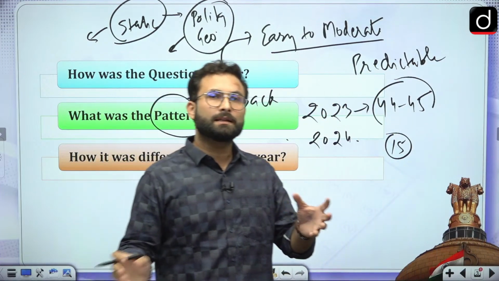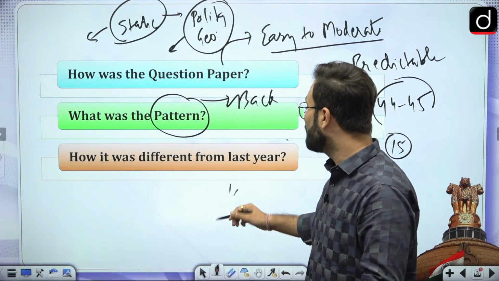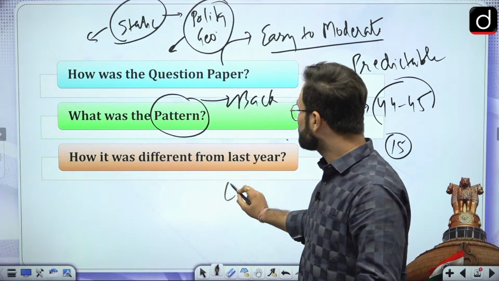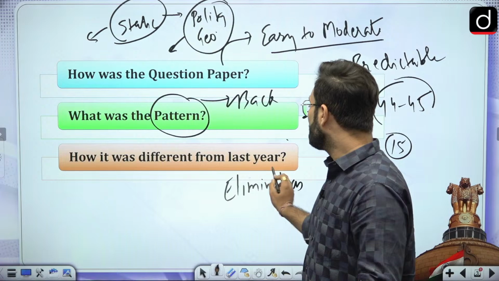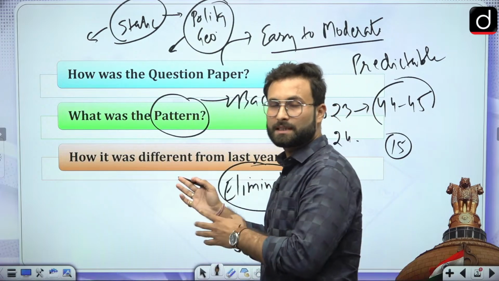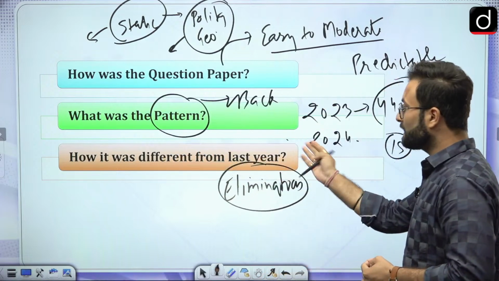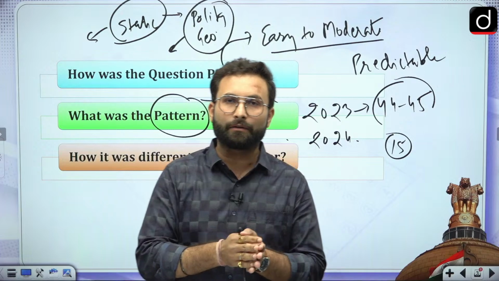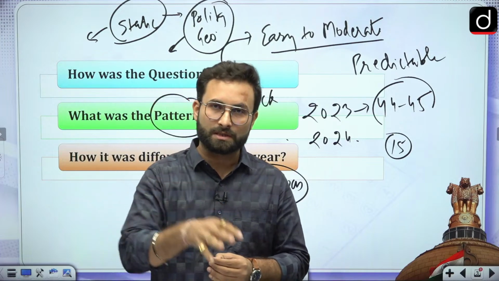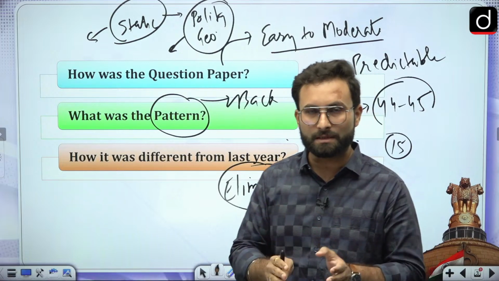Other than that, the previous pattern wherein they went for elimination: this time the elimination technique can work in this paper, because there were certain questions, which we will see, where they have actually gone for eliminations. Then how was it different from last year? As I told you, they have come out of that unpredictability and that surprising element. So I would say this paper overall was easy to moderate.